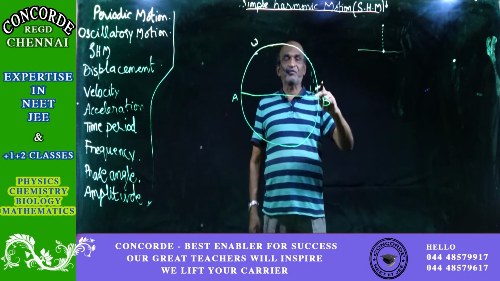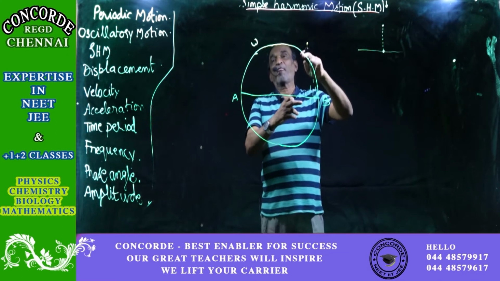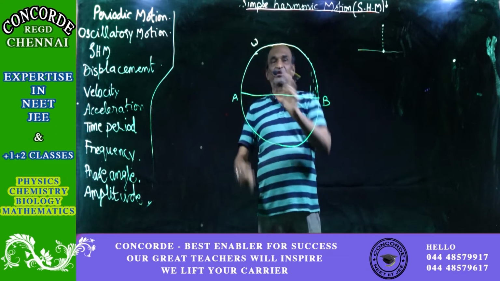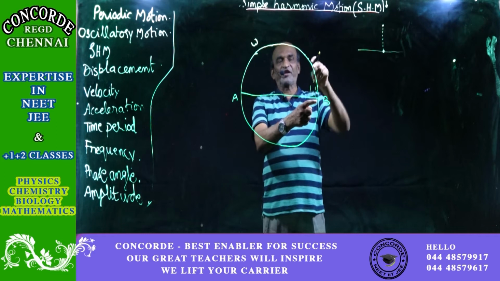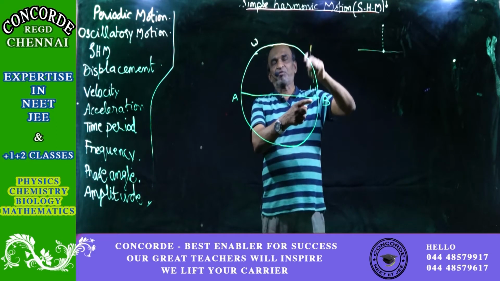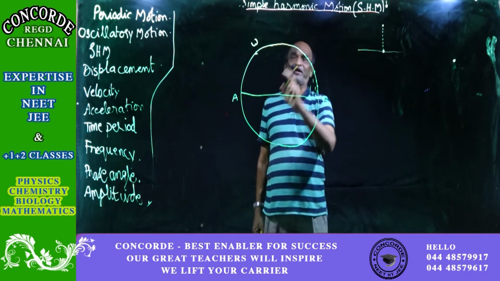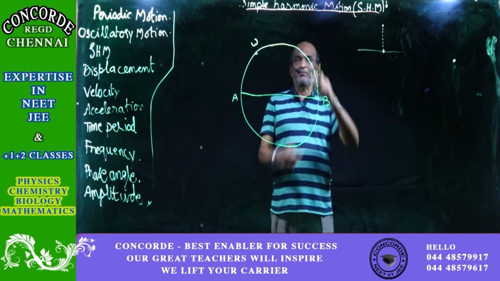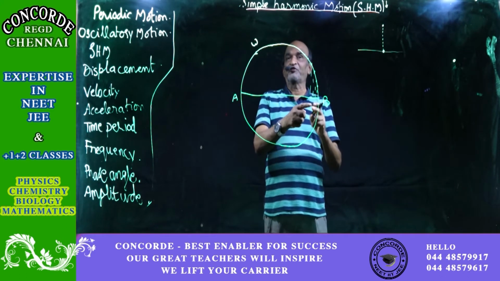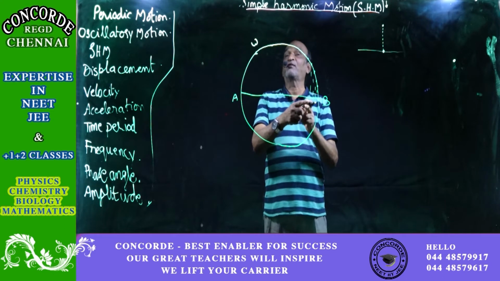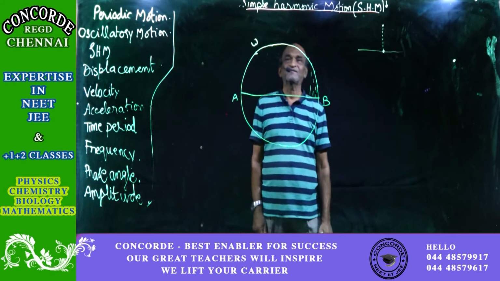A simple harmonic motion is obtained by the projection of a circular motion. In circular motion, different points are projected. Then one after another, if we keep on projecting, it will appear as if it is moving in a straight line. That projection is moving in a straight line on this diameter. So now you have got an idea. Project these points, and you will get more and more continuous points. Join all of them, and you will get a movement. That movement, I repeat, is called simple harmonic motion.